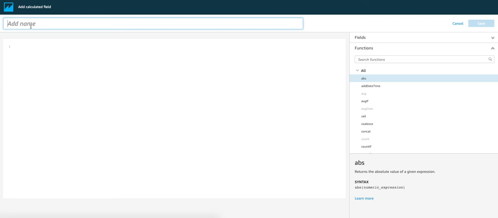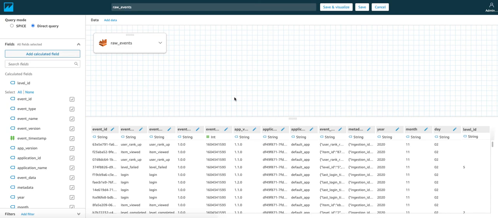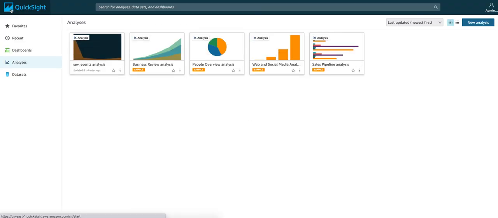For example, we put level ID. And in the formula field, we enter the parse.json formula for level ID, and we choose Save. You can also repeat these steps to create calculated fields for each data type that you want to extract from event data.